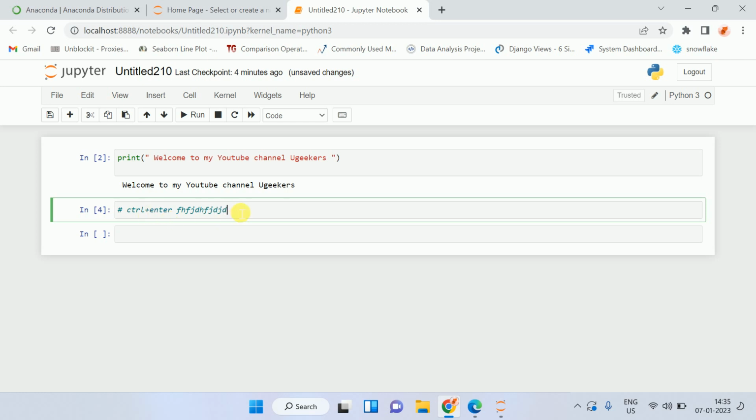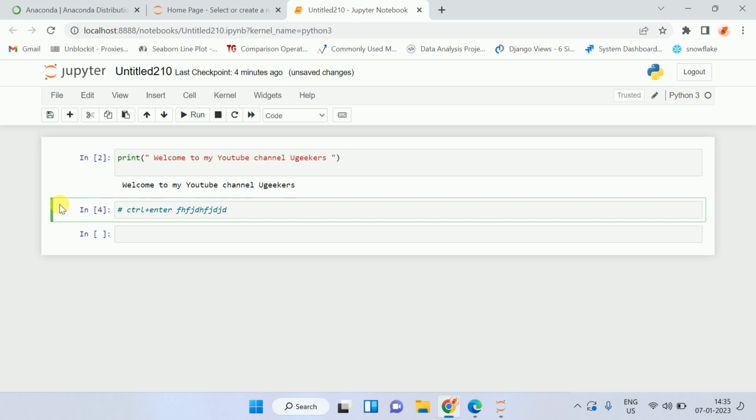But I cannot create another cell upwards or underneath that. If I want to create a cell upwards of this cell, let's say between these two cells, there is an option A, but you cannot do it like this unless it is blue.